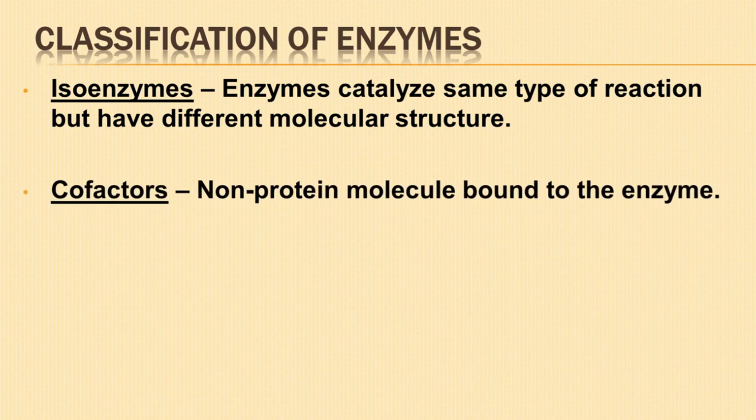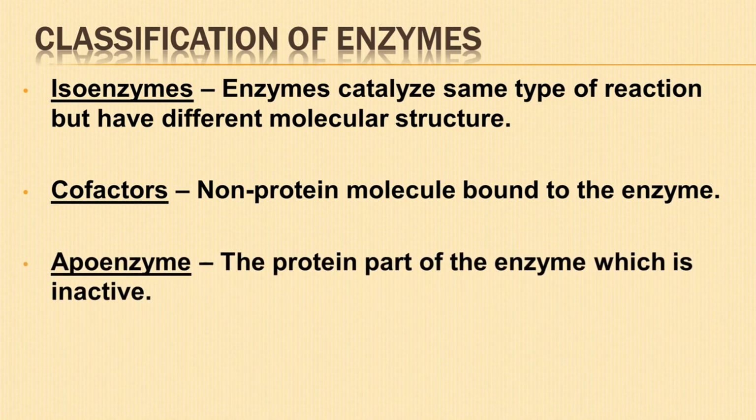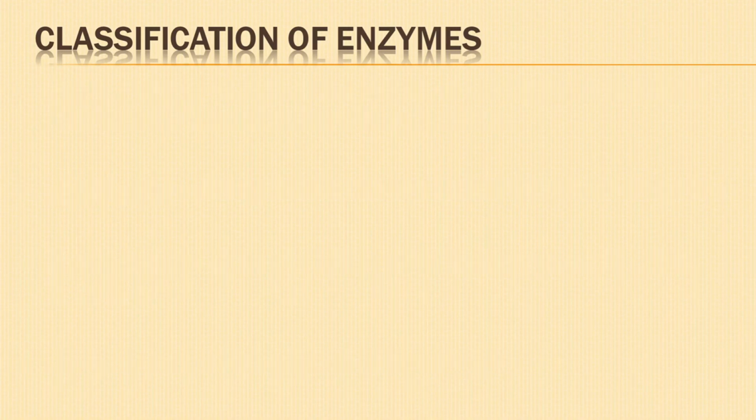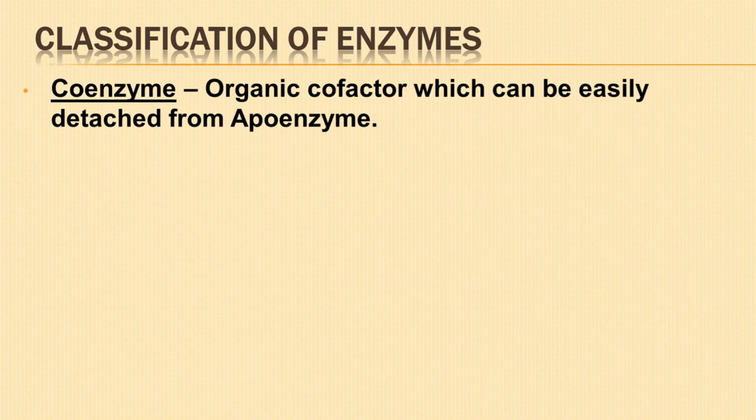Cofactors are non-protein molecules. They are bound to the enzyme to make the enzyme catalytically active. The inactive protein part of the enzyme is known as apoenzyme. A combination of an apoenzyme and cofactor is called holoenzyme. An organic cofactor which can be easily detached from the apoenzyme is called coenzyme. They are often vitamins or derivatives of vitamins.